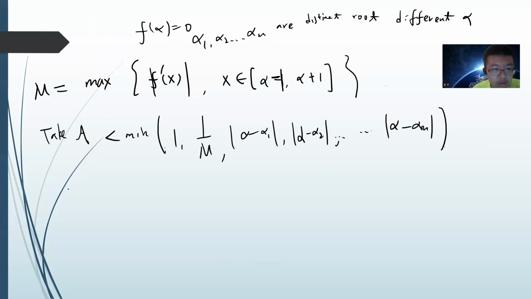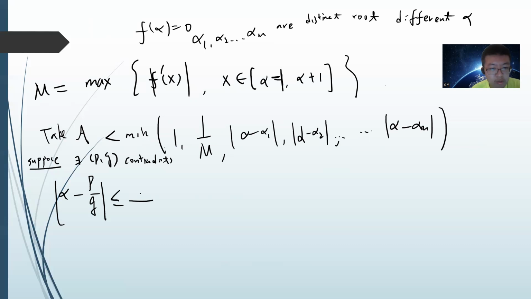Okay, so let's say alpha minus p divided by q. That's proved by contradiction, right? Suppose there is a p, q that contradicts our claim. That means that |alpha minus p/q| is less than or equal to a over q to the n, right?